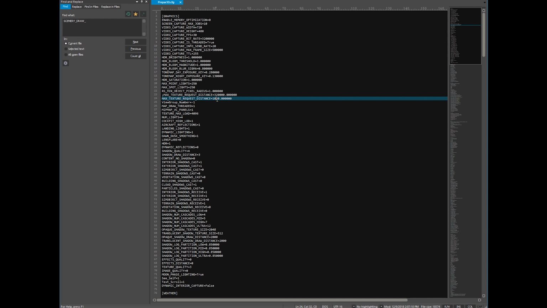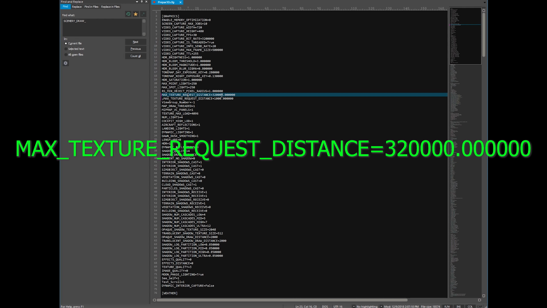What you can do is you can modify that value. Now my understanding is this value can be anywhere from 1 to, well, not 1, but anywhere up to 1 million or 2 million, or whatever, however much memory you think you can handle. The experimentation I've done is this is the line above here, which I'm going to uncomment. The semicolon here means it's commented out, so I'm going to uncomment that line and comment this line out. So now what we have here is a max texture request distance of 320,000. It's quite a bit more than 1,000.